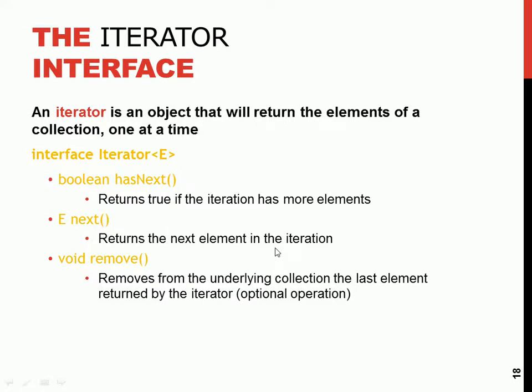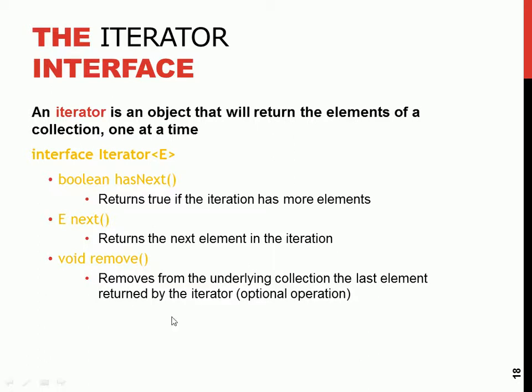You remember the scanner class. When you create a scanner, scan is equal to new Scanner(System.in), and you want to get something, say nextInt, next this, next this. It gets the next element. So anytime you see next, it returns the next element in the iteration.